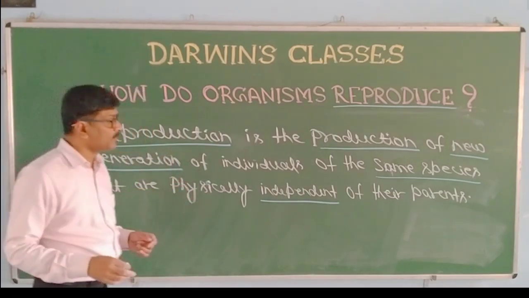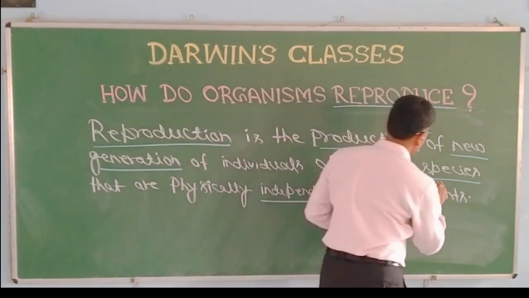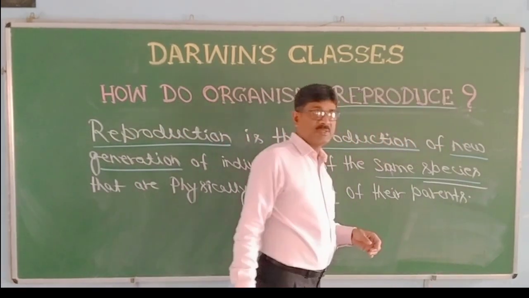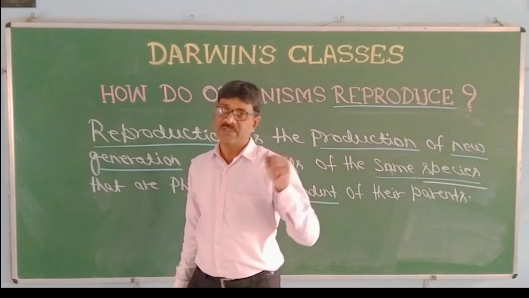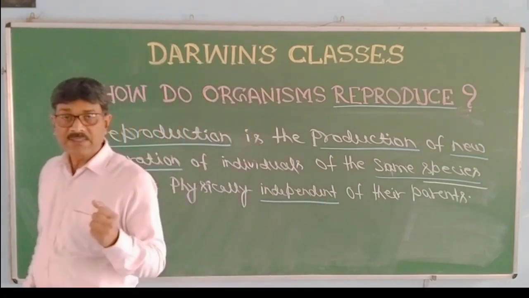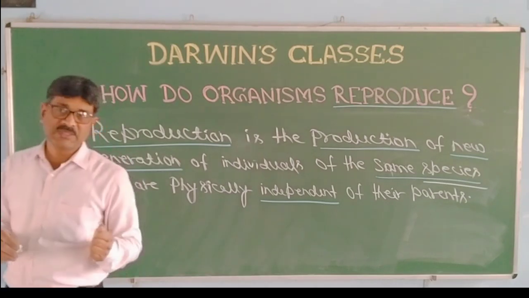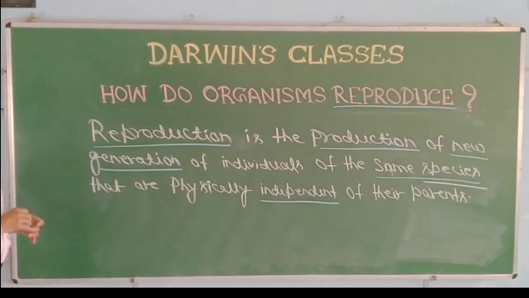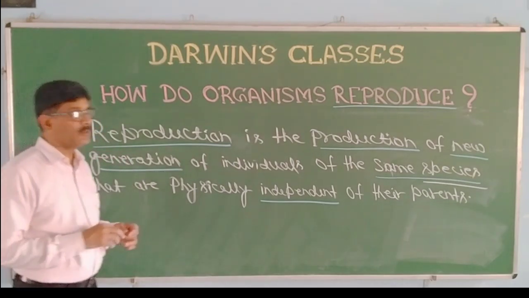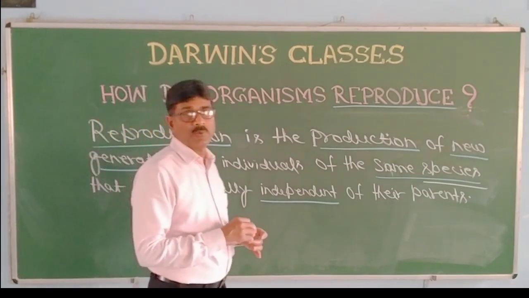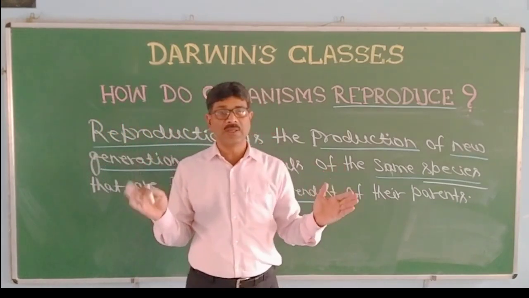Now the term species, we have repeatedly used the term species. Then what does this species mean? In class 9 we dealt with diversity in the living world. Species is a very basic term which we have used time and again. During diversity we are classifying organisms.